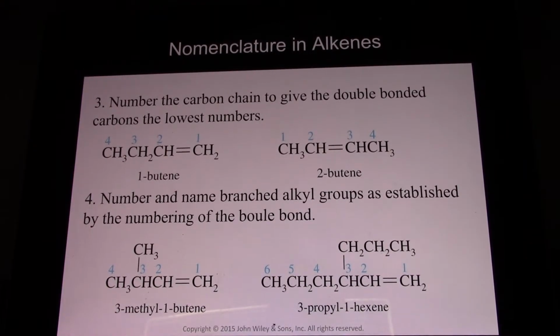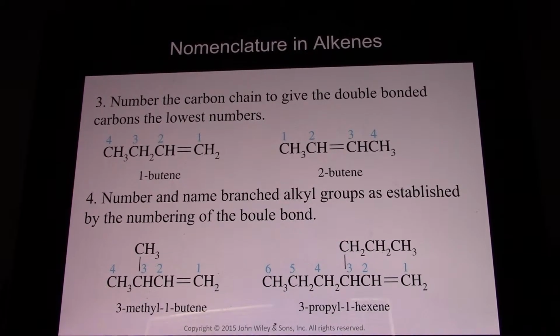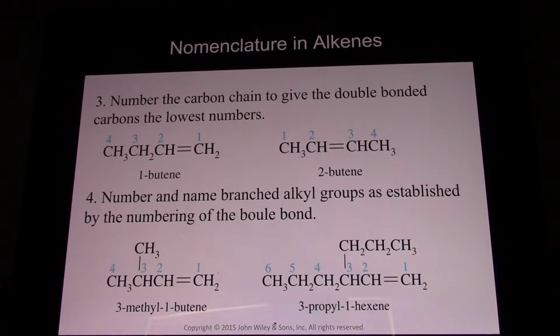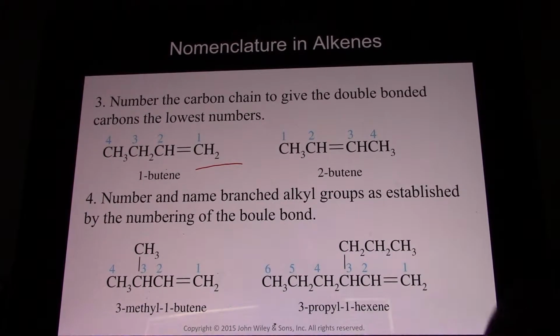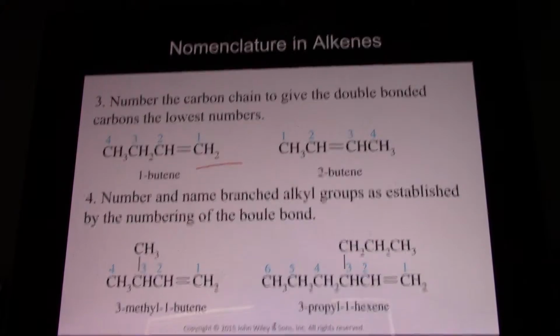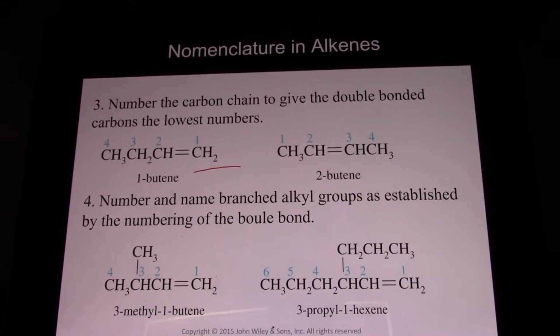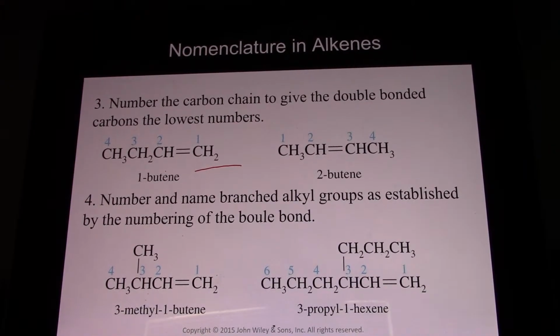When we have to number, because now we have a double bond, there's 2 ways we could number this. 1, 2, 3, and it could be 3-butene, or we could number from this side and get 1-butene. And that's more correct. Lower numbers are always more correct. And so that's why you have to number from that side, because it puts the double bond on carbon 1, which is a lower number than 3.